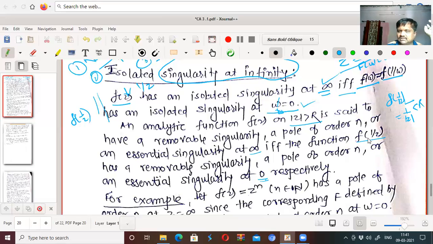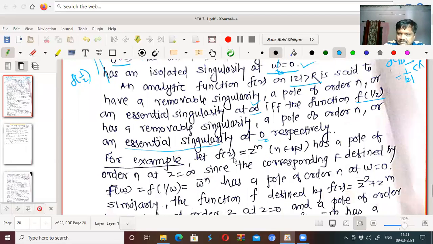If f of 1 by z has a pole of order n at z equal to 0, then f of z also has a pole of order n at infinity. And if f of 1 by z has an essential singularity at 0, then f of z has an essential singularity at infinity, and conversely also.